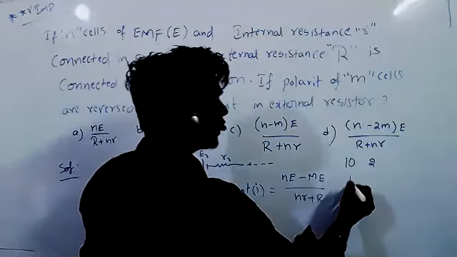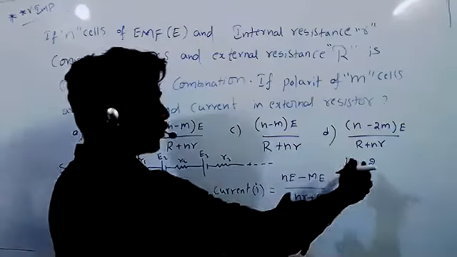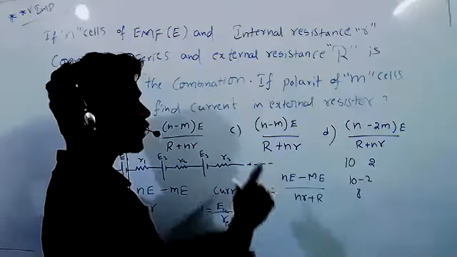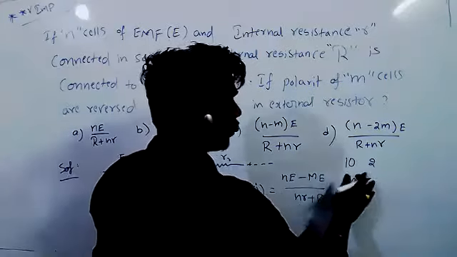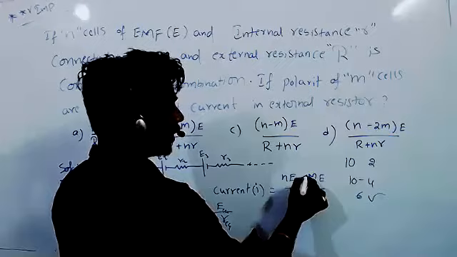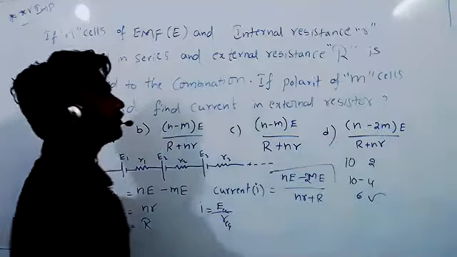We will not say 10 minus 2 equal to 8. Not like that. Two cells are already reverse connected, and when you connect in the reverse manner, it will neutralize two more cells. So you will get 6. Like that. Here it is not Me, it is 2Me. So the answer will be D.